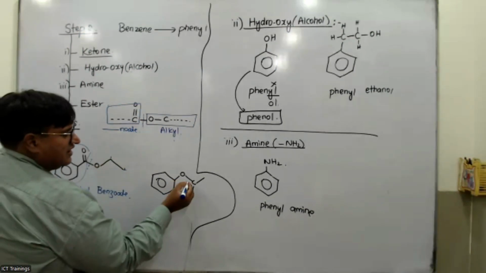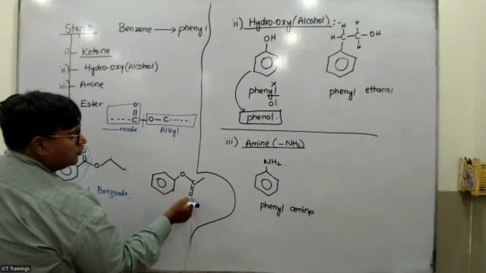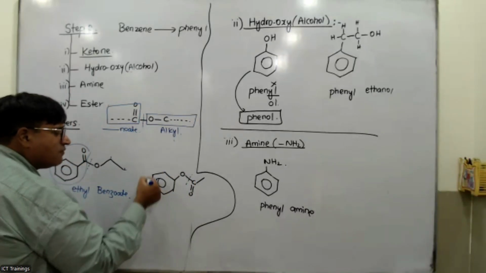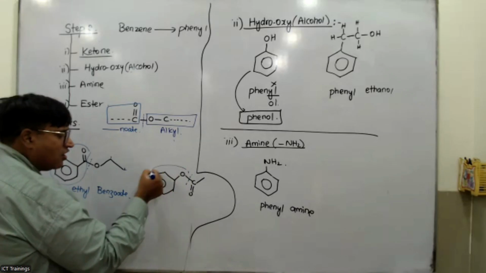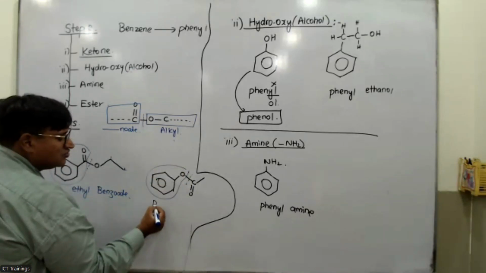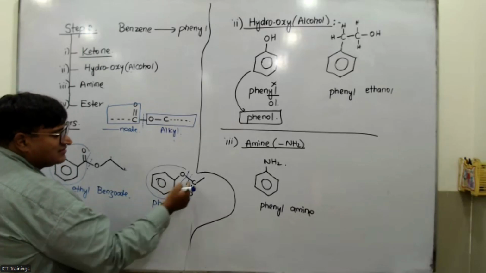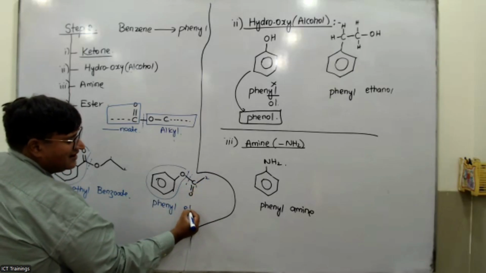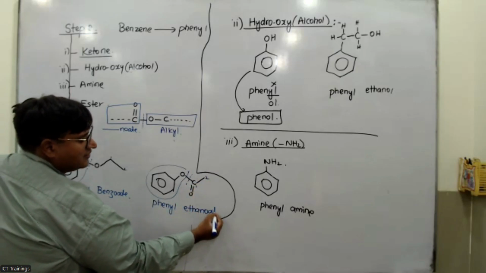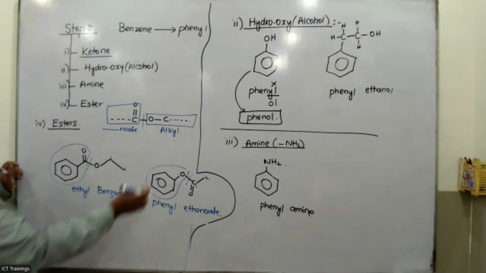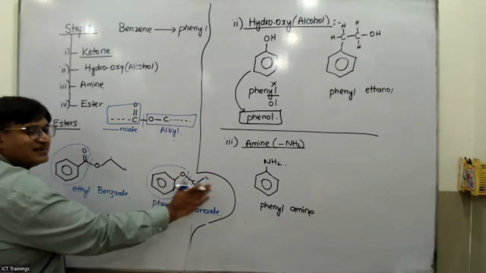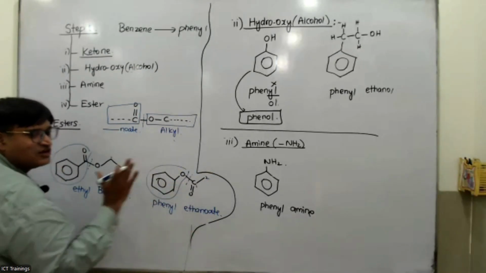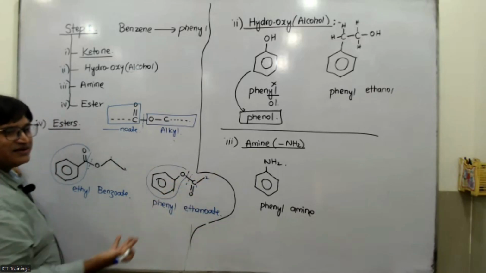But if you see this one, C double bond O and O, just cut it into two parts. The oxygen side is now towards the benzene, so this is phenyl. And this side is the 'oate' group. It has one and two carbons, so two carbons means ethanoate. So if the oxygen is towards the benzene in the ester, this is phenyl, and for the other part just count the carbons and name it as 'oate'.